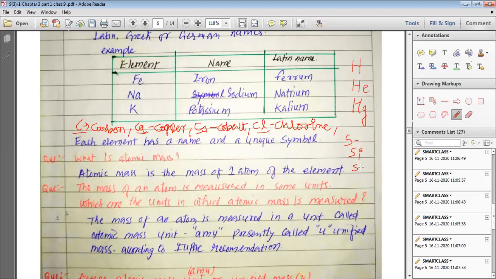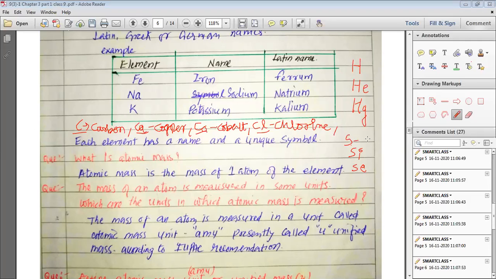If you write Se, it represents selenium. So this is how, my dear students, each and every element has a unique symbol which is not similar to other elements.